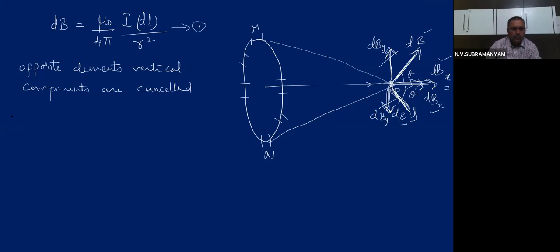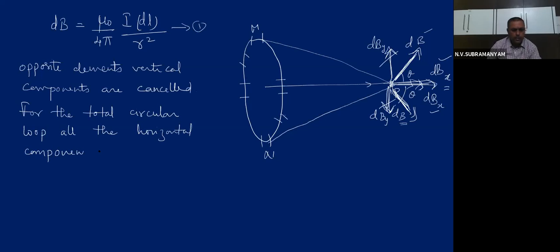That means for the total circular loop, the entire circular loop, all the horizontal components, let us call them dBx components, are added up.